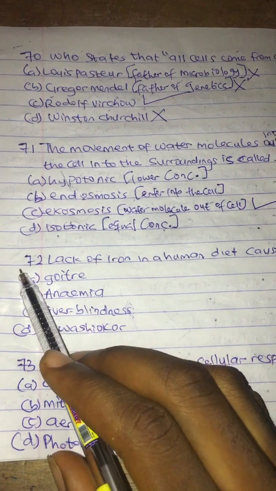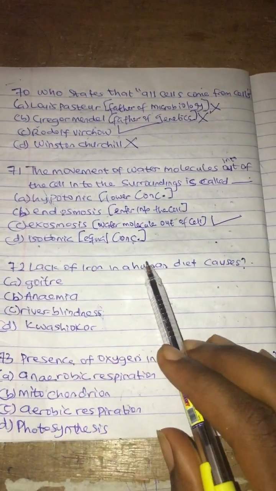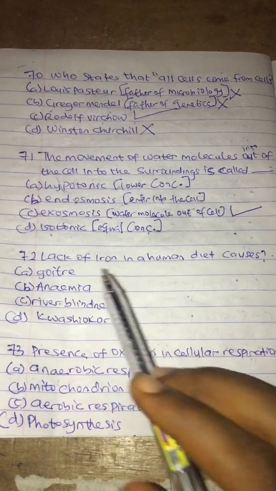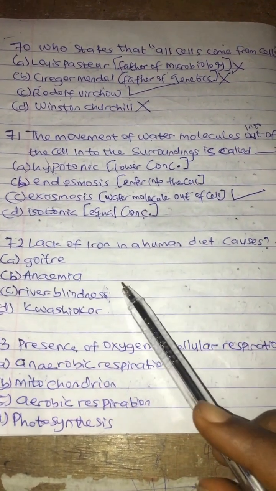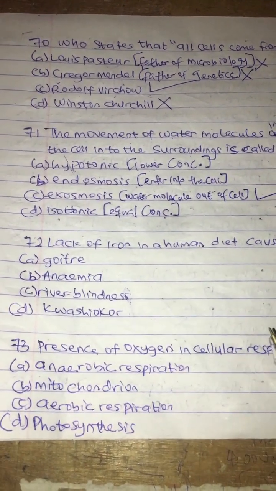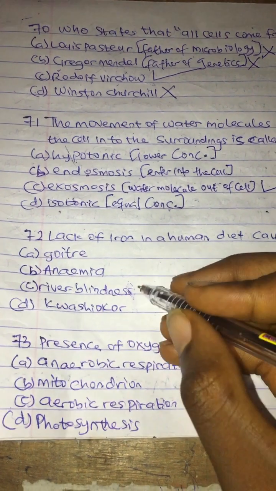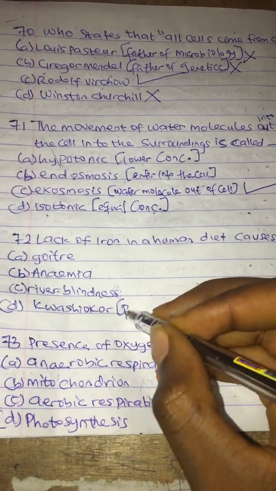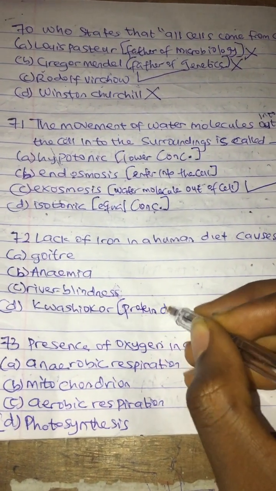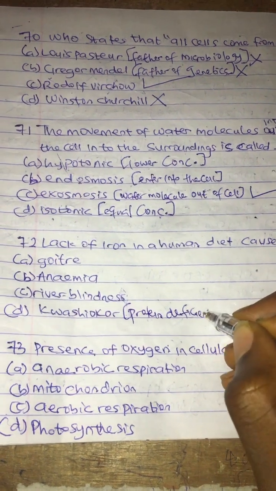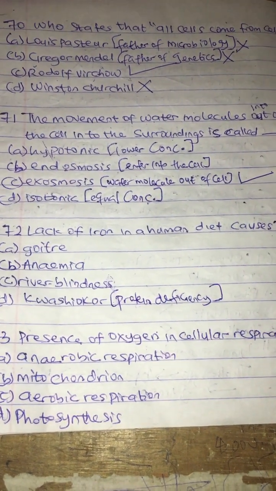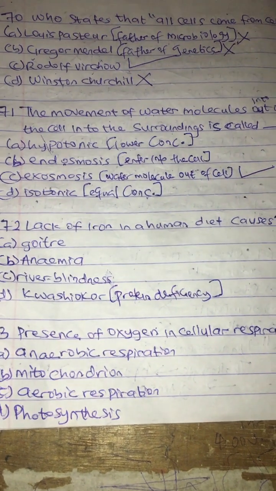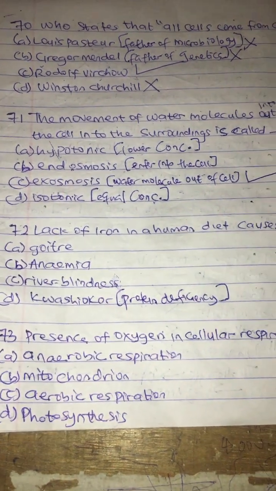Question 72. Lack of iron in a woman's diet causes dash: A. Goiter, B. Anemia, C. River blindness, D. Kwashiorkor. Let's start from kwashiorkor. For the elimination, kwashiorkor is a protein deficiency. People that don't eat enough protein, which will later cause malnutrition in their body system.